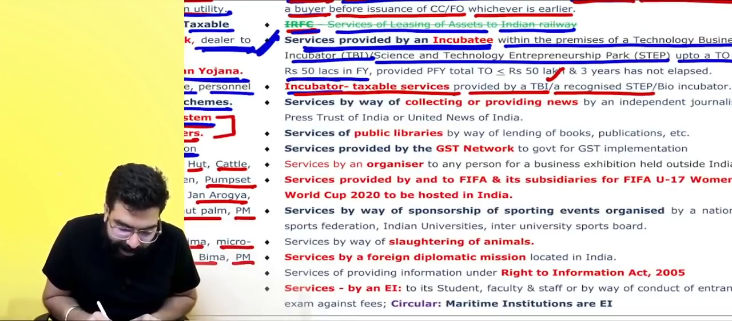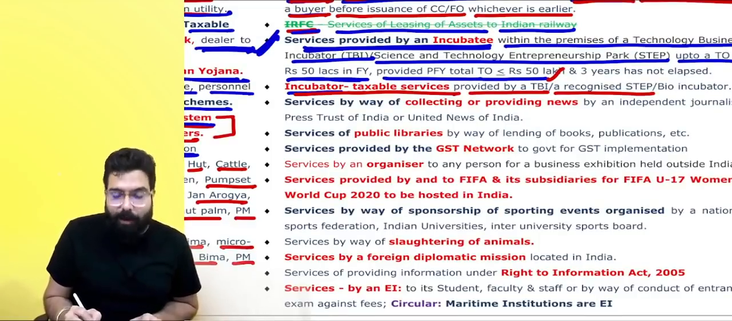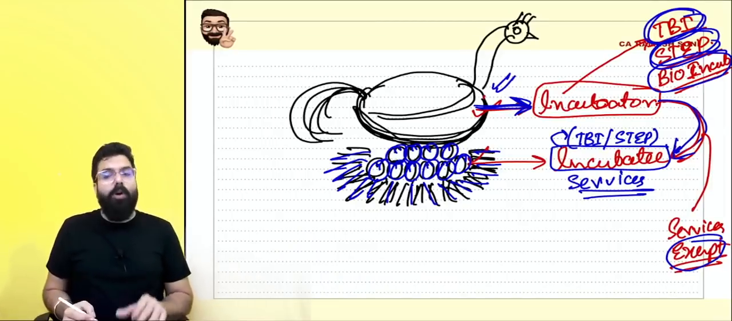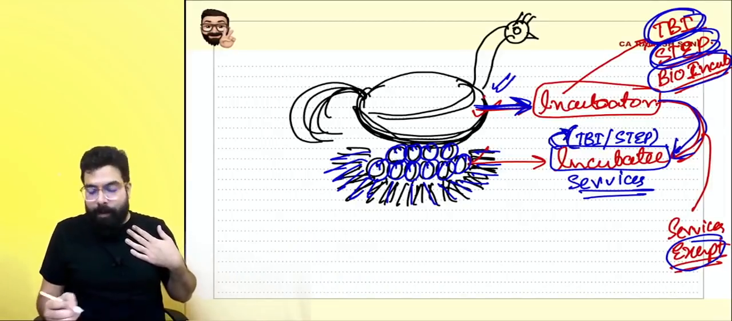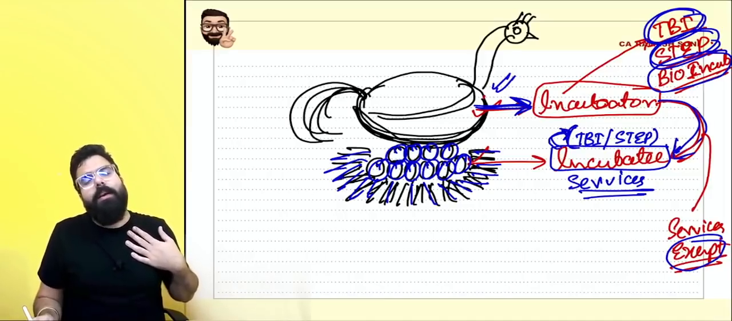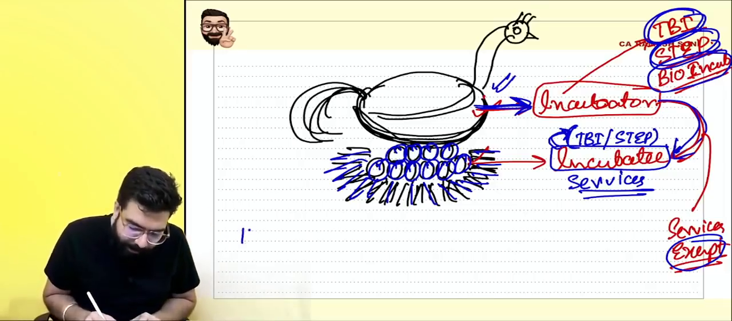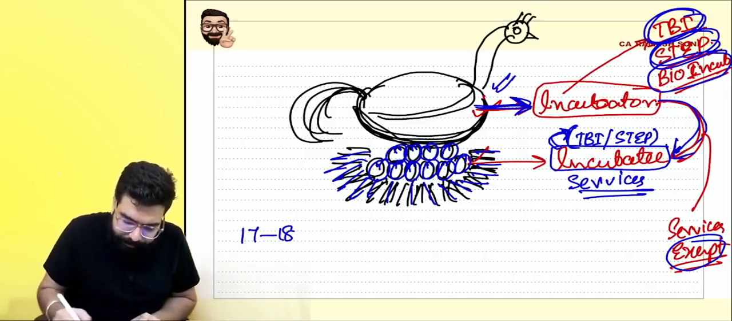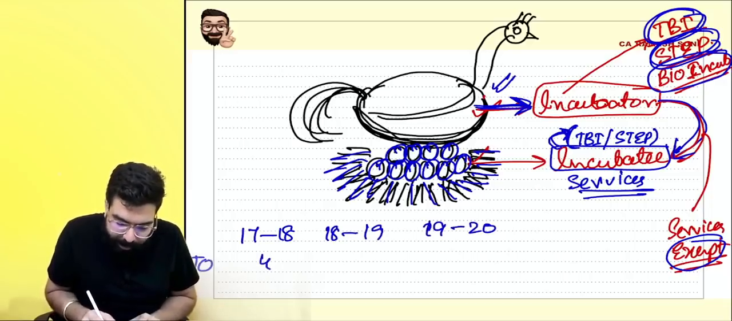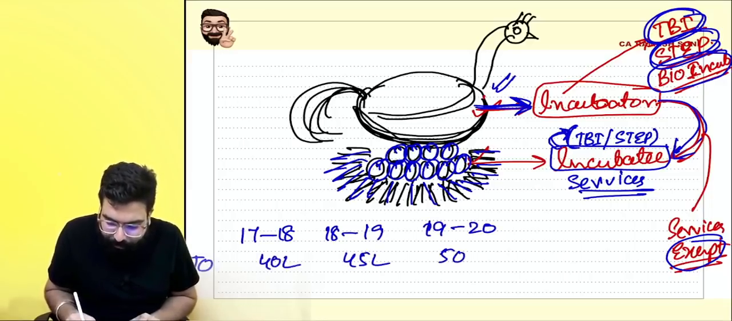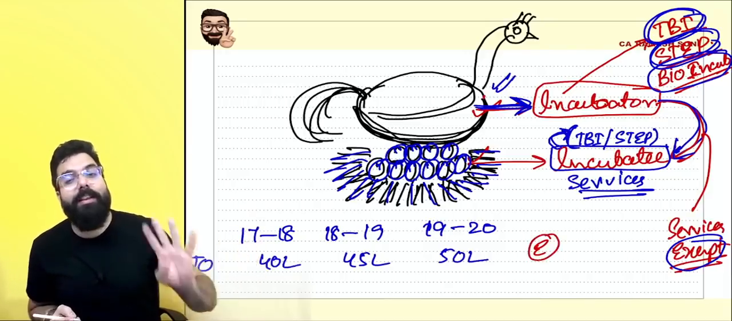Up to a turnover of 50 lakh in a financial year, provided preceding financial year turnover is less than 50 lakh rupees and 3 years have not elapsed. For example, I am an incubator in the technology business incubator or science and technology enterprise park, and I started my operation in 1718, 1819 and 1920. My turnover is 40 lakh, 45 lakh and 50 lakh. Baba, I don't have to pay any GST. Exempt, no GST at all in these 3 years.